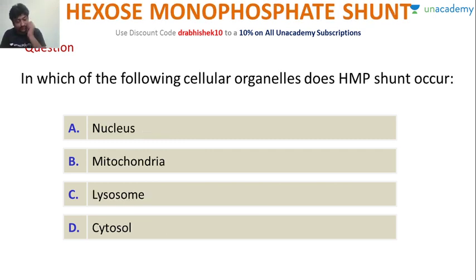Let's look at the next question. In which of the following cellular organelles does HMP shunt occur? Very important question. Where does HMP shunt occur? Does it occur in the nucleus, in mitochondria, in lysosome, or in cytosol? Where does it occur? Again, a very important question. So Manisha, Satish.